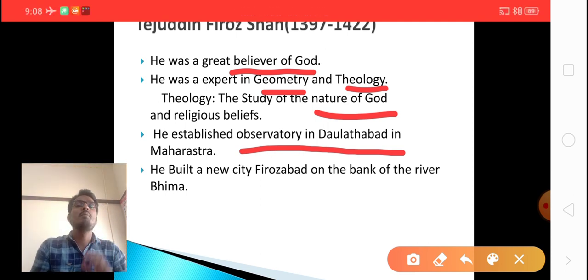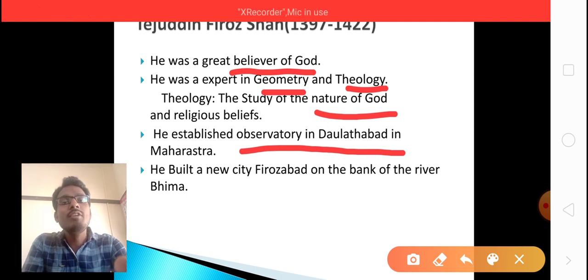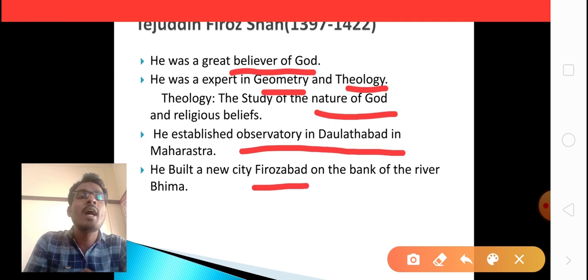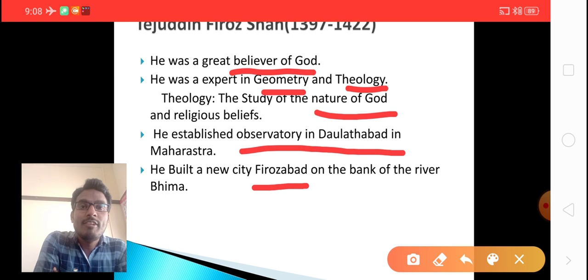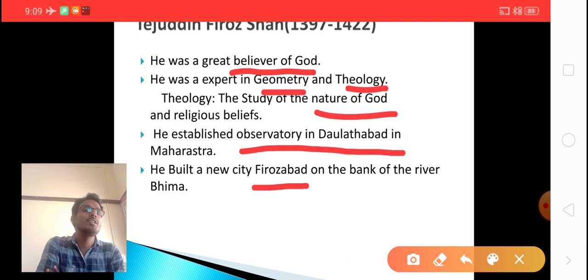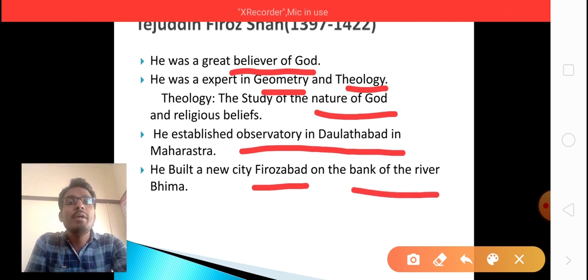A very important point you have to remember: Tajuddin Firoz Shah constructed a city known as Firozabad. Where?